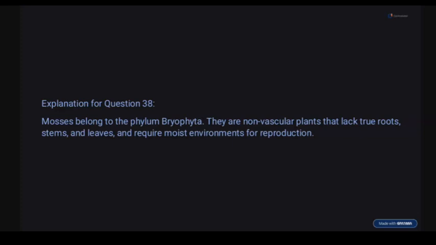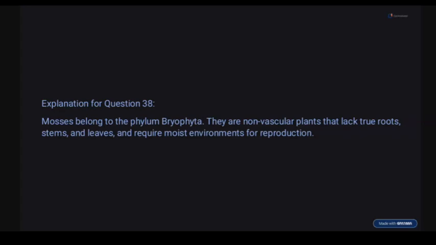So 39. All vascular plants have, options: haploid gametophyte, sporophyte as its principal stage, specialized roots, stems, leaves, and leafless xylem, specialized dermal tissue that prevents desiccation and allows gas exchange. This one says non-vascular plants.